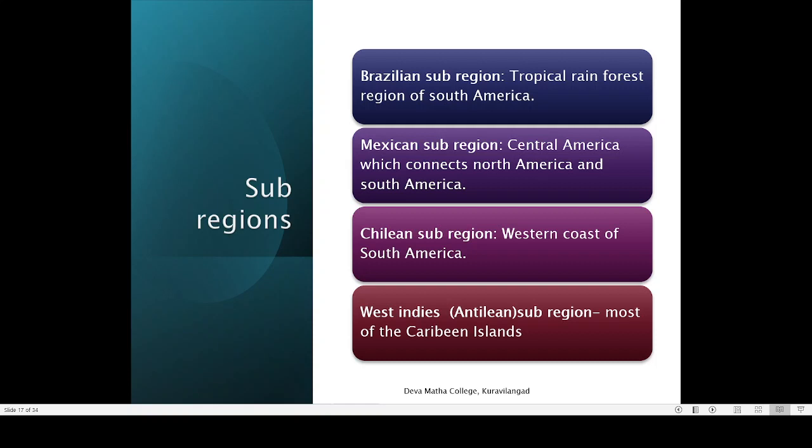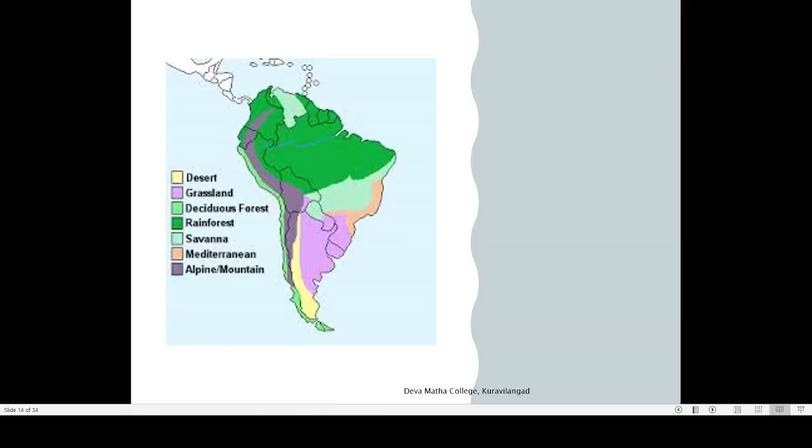Here you can find that there are 4 subregions. First one is the Brazilian subregion. Now coming to the Brazilian subregion, basically it comes to the tropical rainforest of South America. This is the Brazilian subregion, shown in that deep green color, and this portion is the rainforest regions of South America.